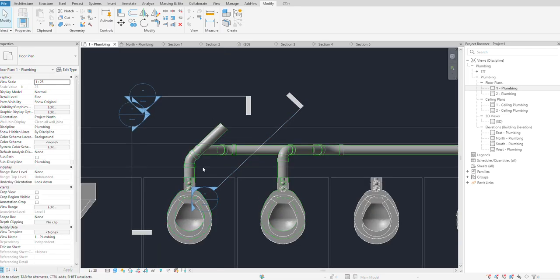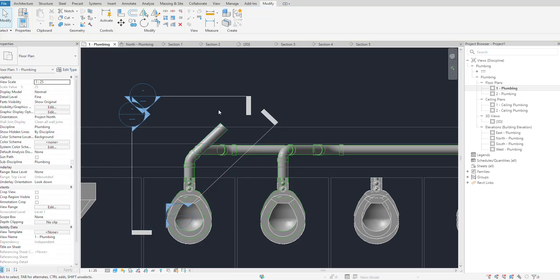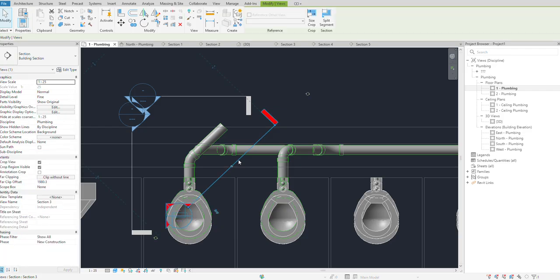This has to be rotated to join this one. Which is fine.